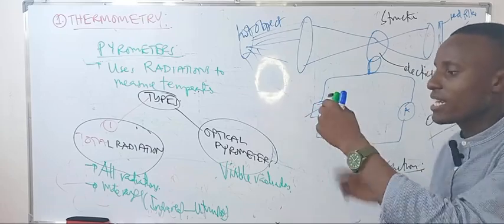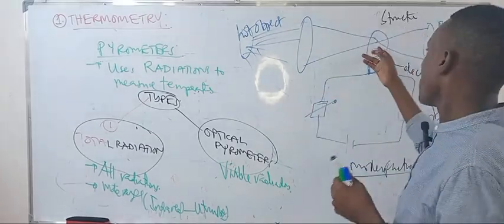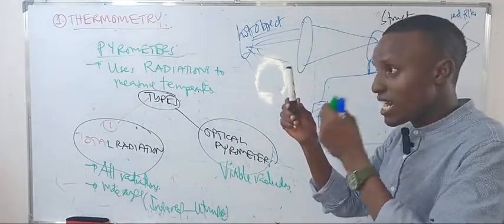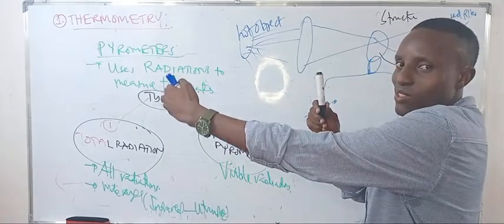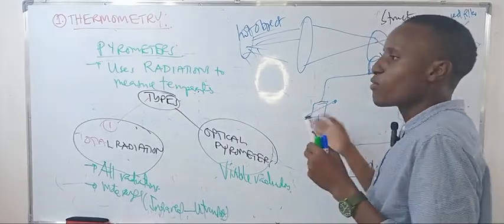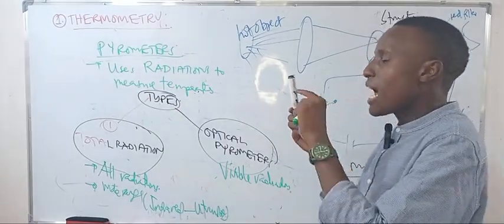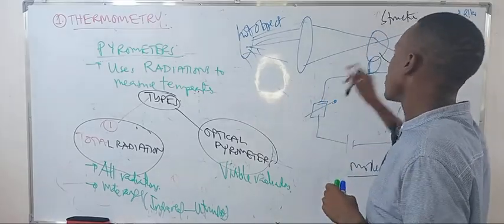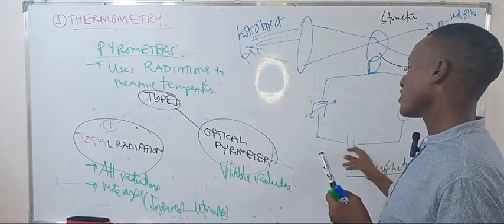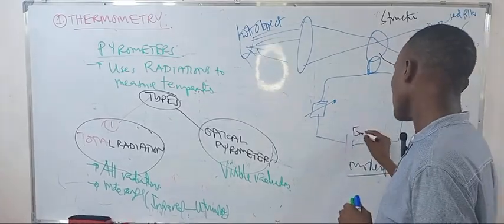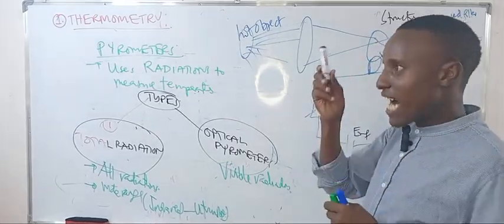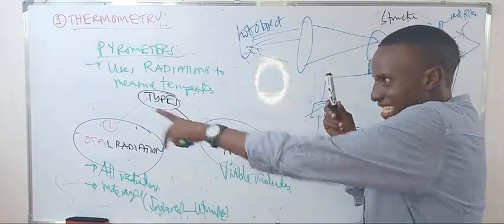I take my lamp and my lenses, which are in series, and put them directly on the line joining the object. The variable resistor is varied until the lamp emits radiations equal to those of the object.